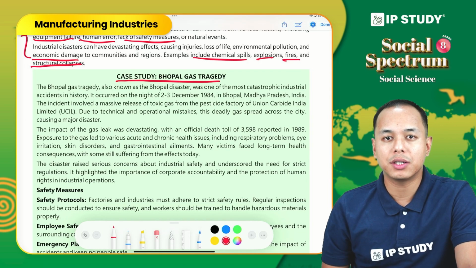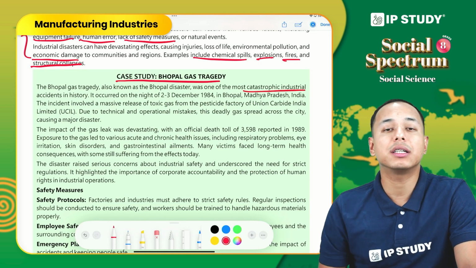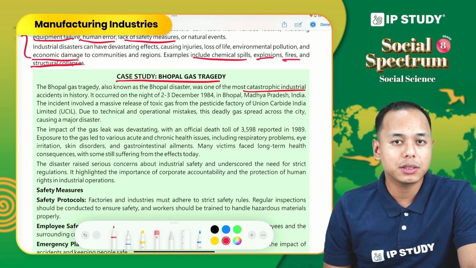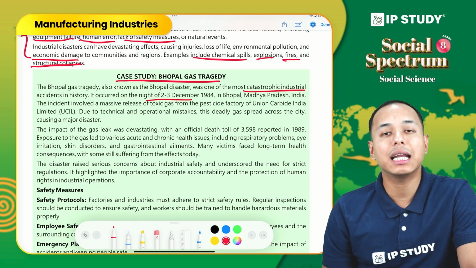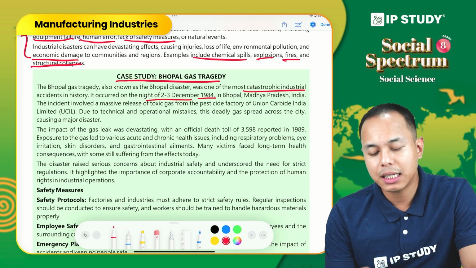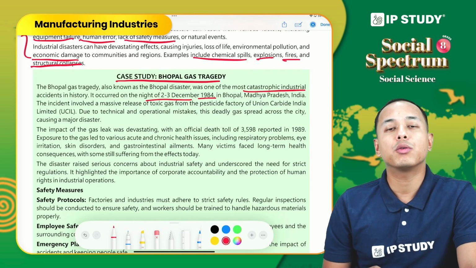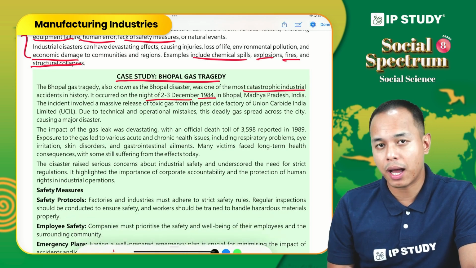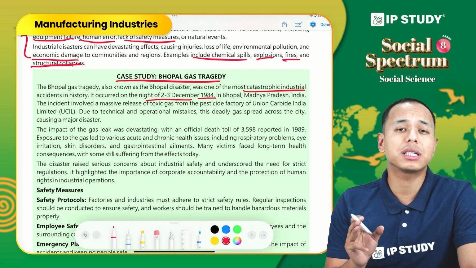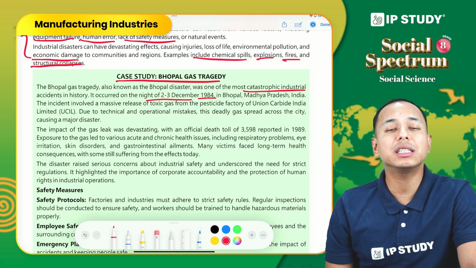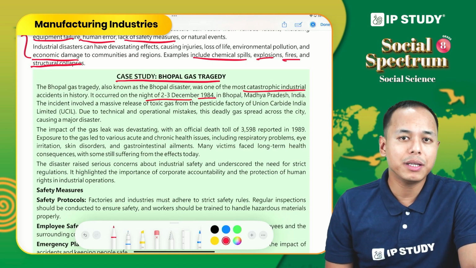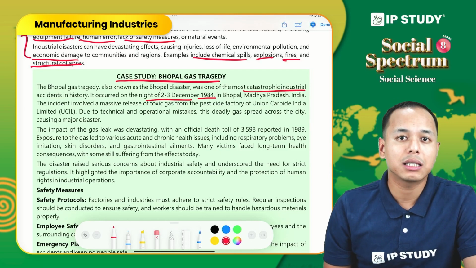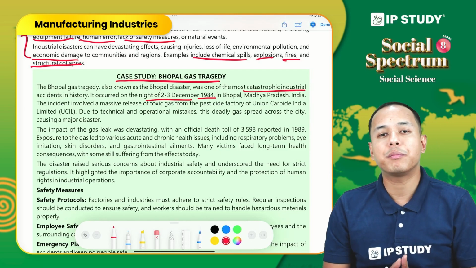The Bhopal gas tragedy was a catastrophic industrial disaster in the history of the world and also in the history of India. So what happened in the Bhopal gas tragedy? On the night of 2nd and 3rd December 1984 in Bhopal, Madhya Pradesh, there was a leak of poisonous gas from an insecticide factory or plant, and that poisonous gas was methyl isocyanate. Since it was night time, most of the people in the neighborhood were sleeping, and the leak of this poisonous gas caused exposure of nearby people to this gas.